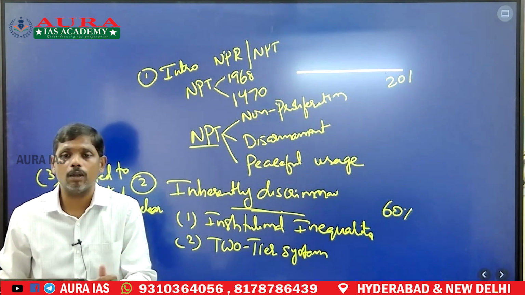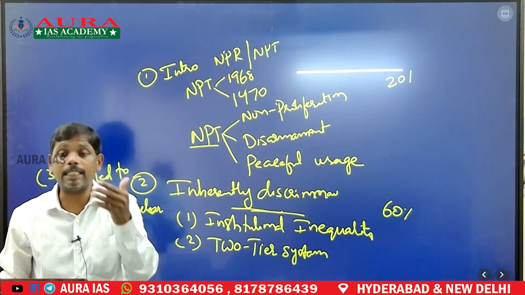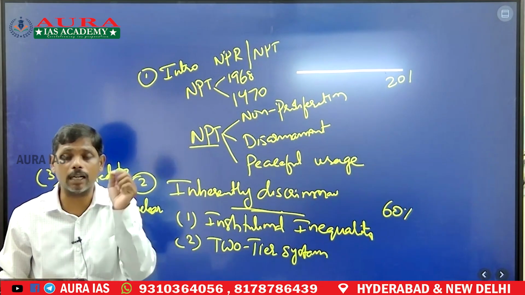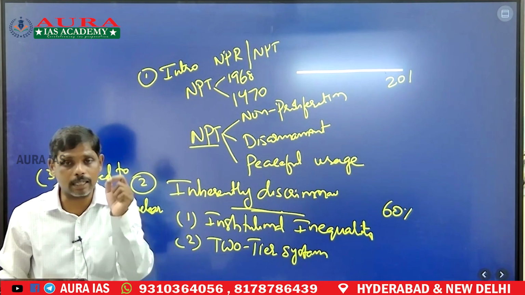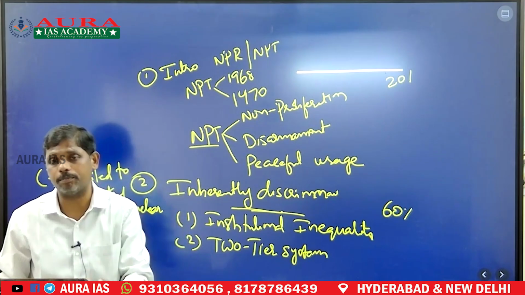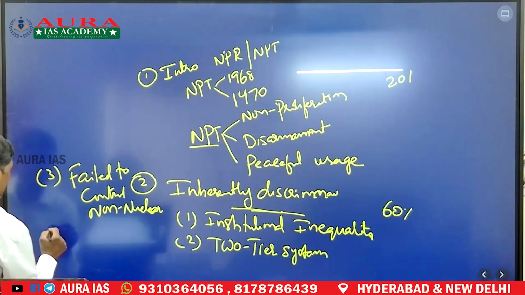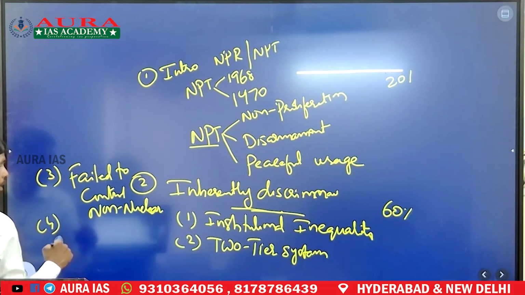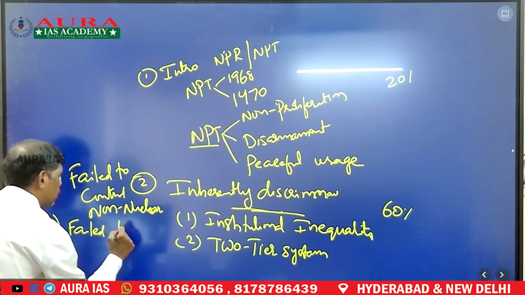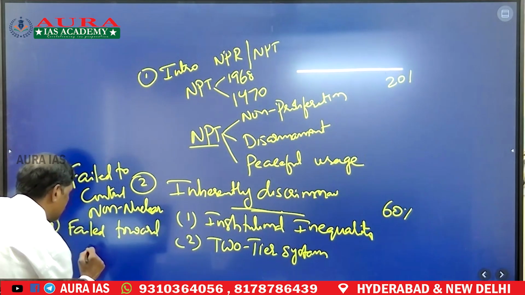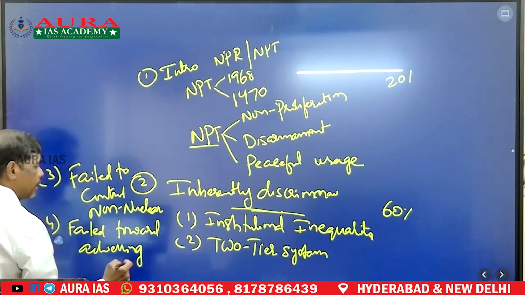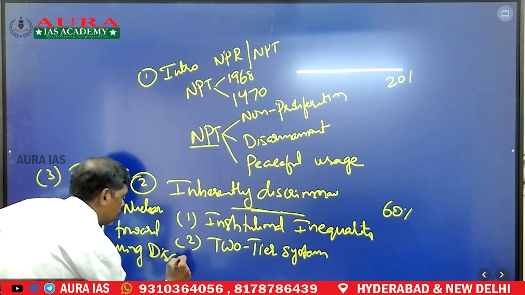And coming to disarmament, this NPT has utterly failed in committing the nuclear states to disarming. Fourth point, it has failed towards achieving disarmament of nuclear states.